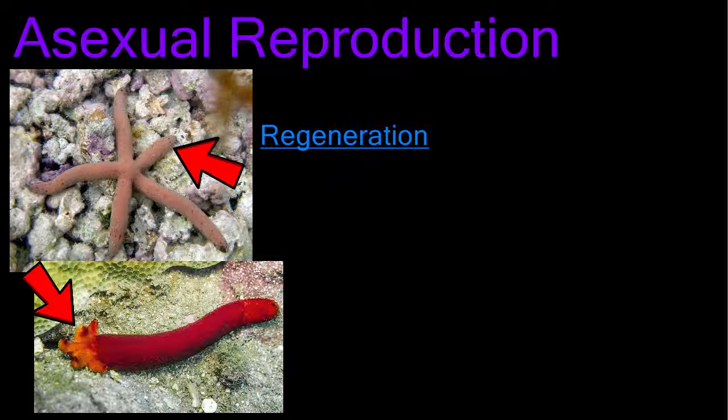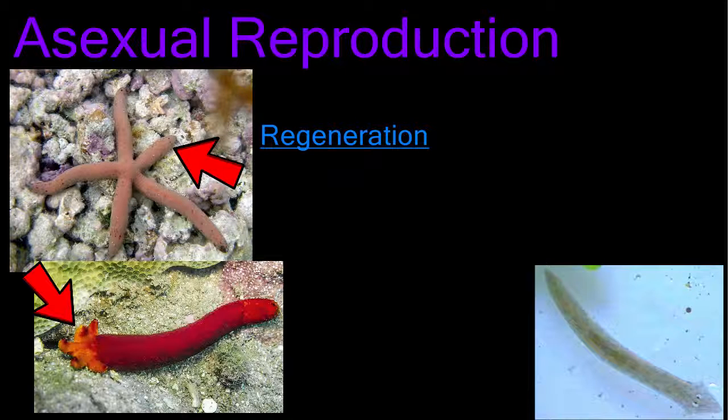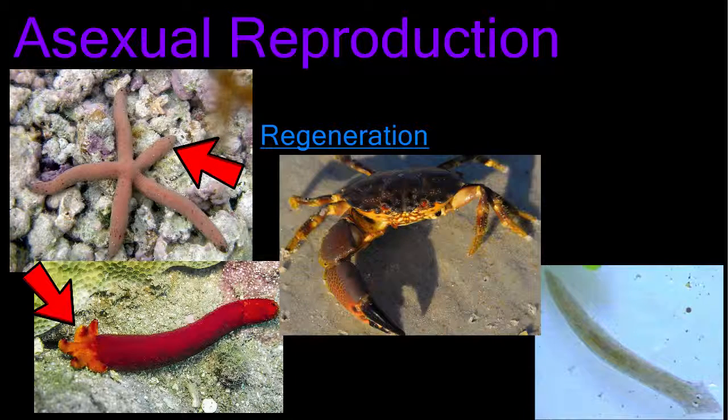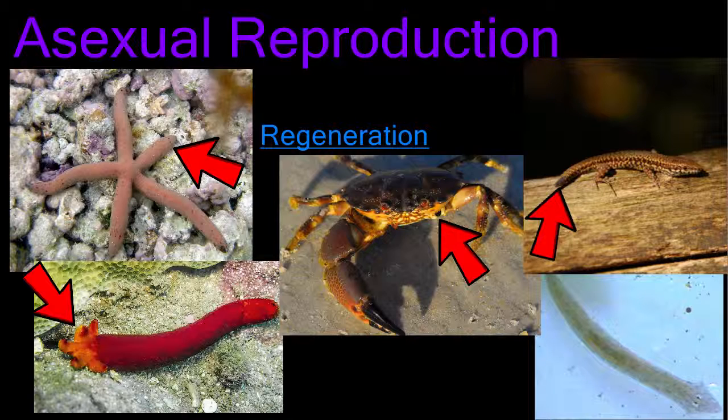Another organism capable of asexual reproduction by regeneration is the planarian or flatworm. Cut the worm in half, and both halves would regenerate to form a new worm. Some organisms can use regeneration to repair lost limbs. Crustaceans, like the stone crab, can regrow a lost claw, while some lizards can drop their tails to distract a predator and grow a new one later. Unlike the sea star, the crab claw and the lizard tail could not regrow a whole new organism.